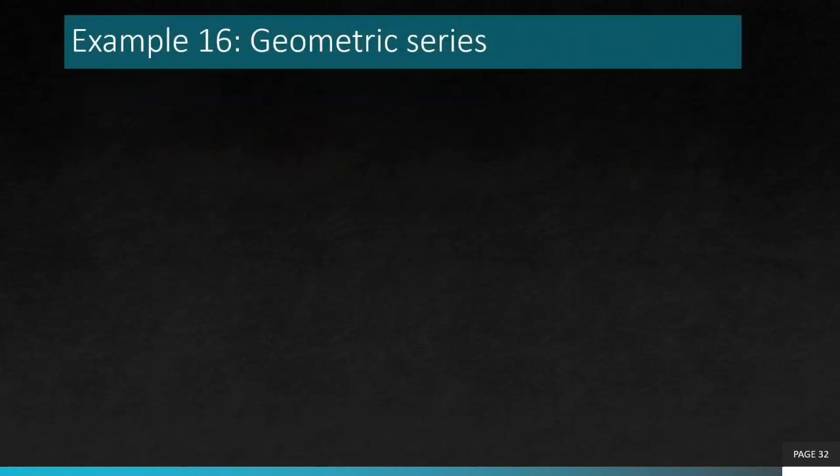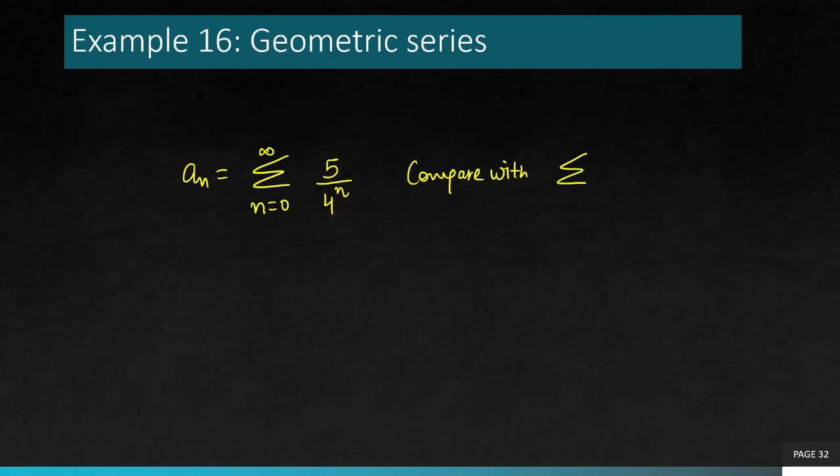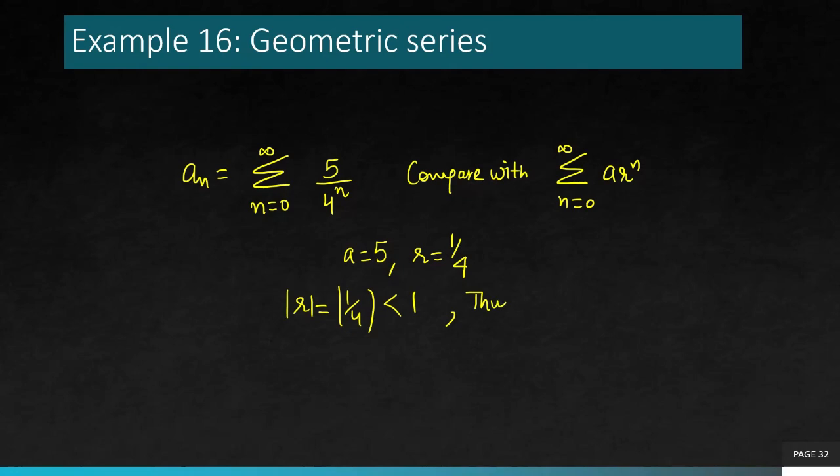So now let's have an example of a geometric series here. The series is summation n is 0 to infinity 5 over 4 to the power n. When you compare this series with the structure A R to the power n, n is 0 to infinity, you can see A is 5 and R is 1 over 4. Now the magnitude of R is less than 1, therefore this series is a convergent series.